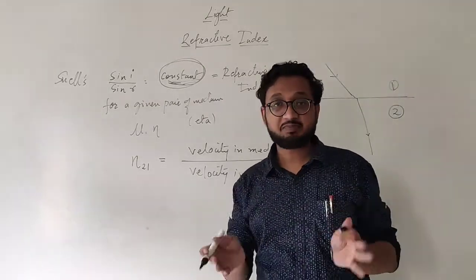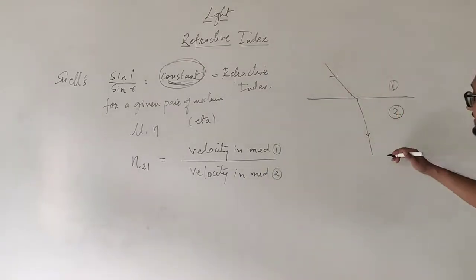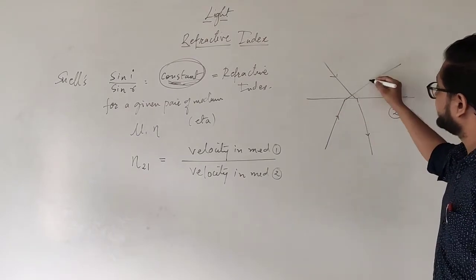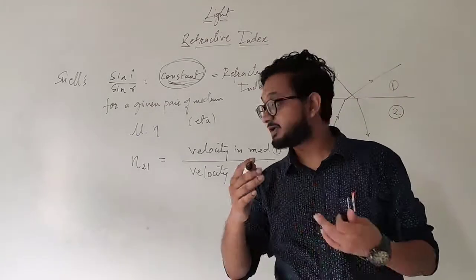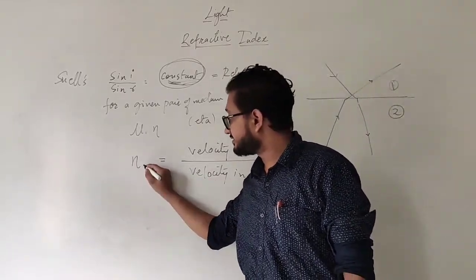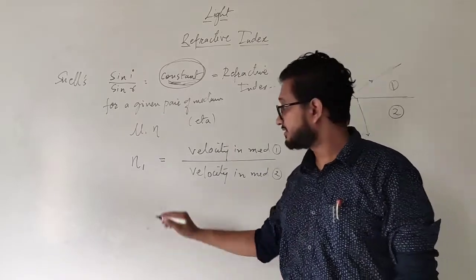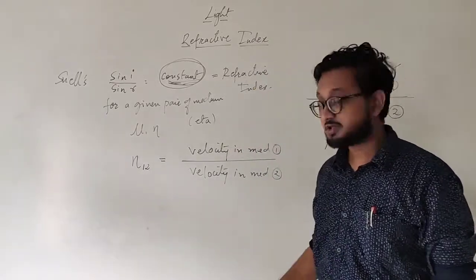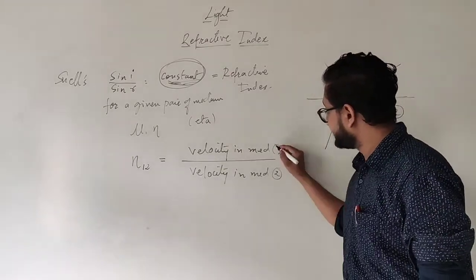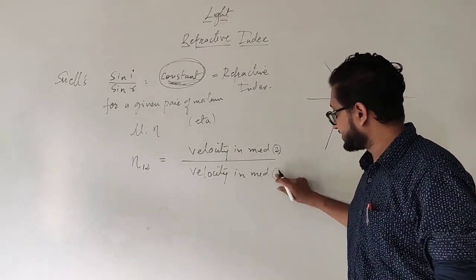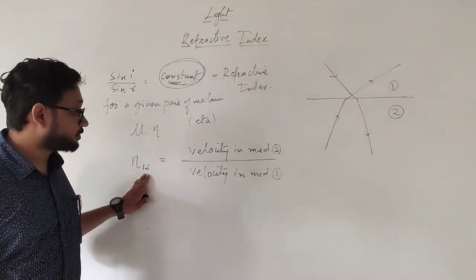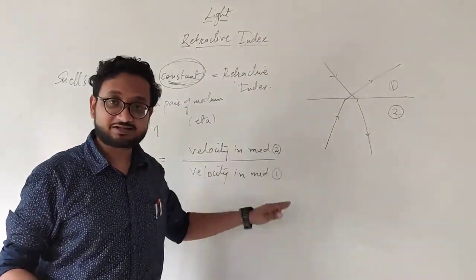Now suppose the mediums are reversed. Let's say that a ray of light is entering from medium 2 to medium 1 in a reverse way. So at that time the refractive index will be changed. So you will write refractive index of medium 1 with respect to medium 2. Then over here it will be reversed as well: the velocity in medium 2 with respect to medium 1. Whatever changes you do over here, you have to write the exact opposite over here.